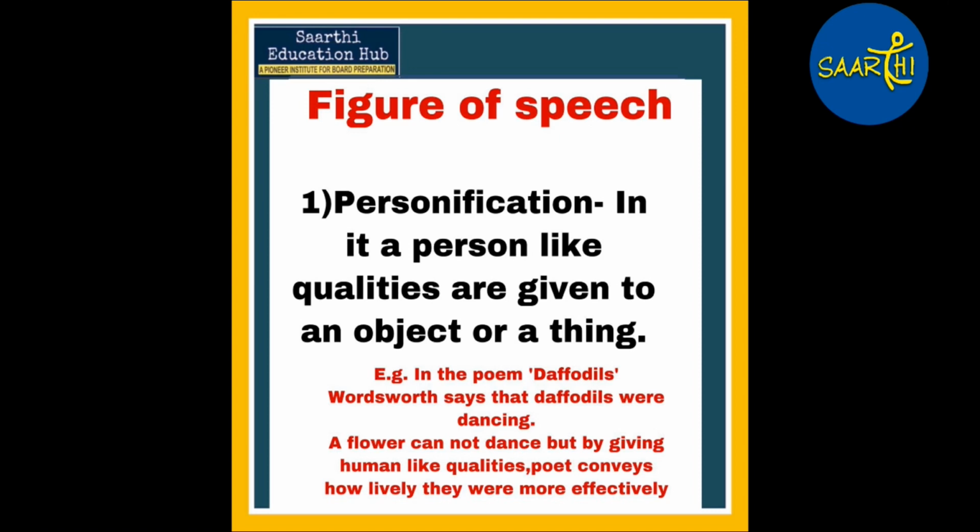But by using this particular word for the flowers, poet is using a figure of speech to make it appear more attractive, to show that flowers were very lively. The figure of speech hence used by Wordsworth in order to describe daffodils is personification.